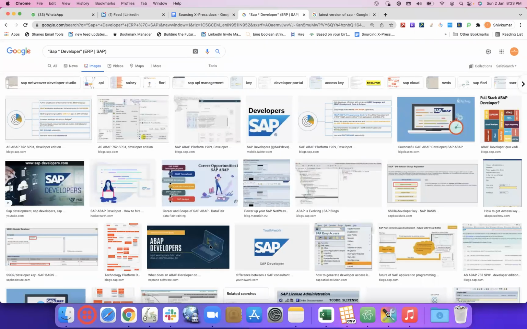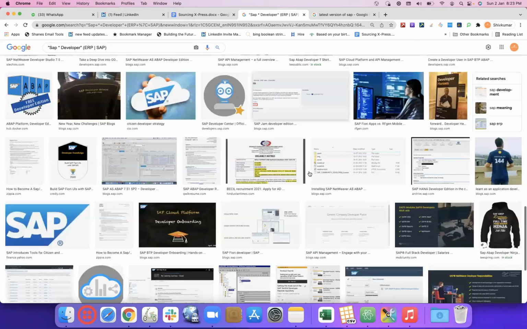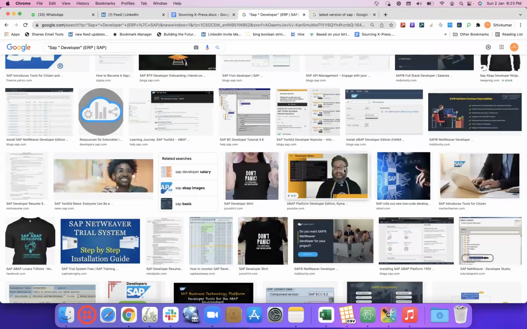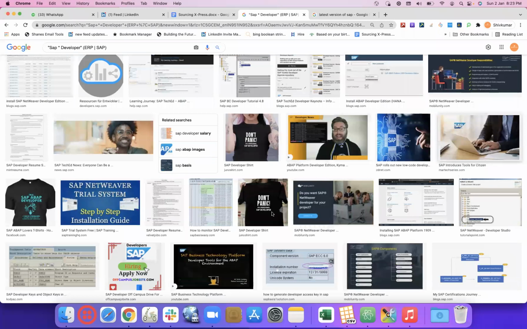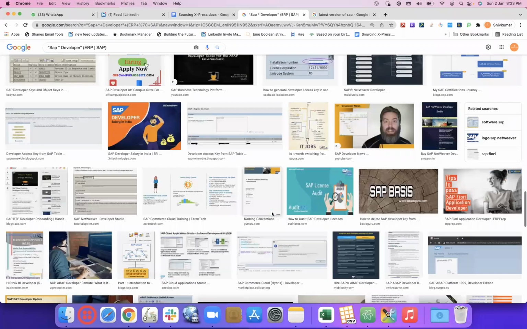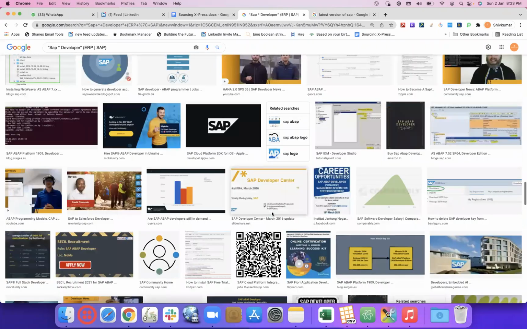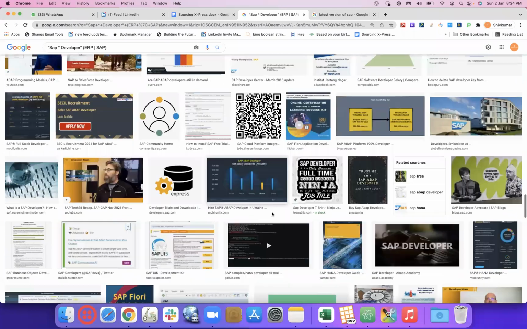We get a list of images. We might see some images with resumes, some with YouTube links, tools or training institutes. It's basically a mix of images, but finally we need to arrive at those individual profiles.